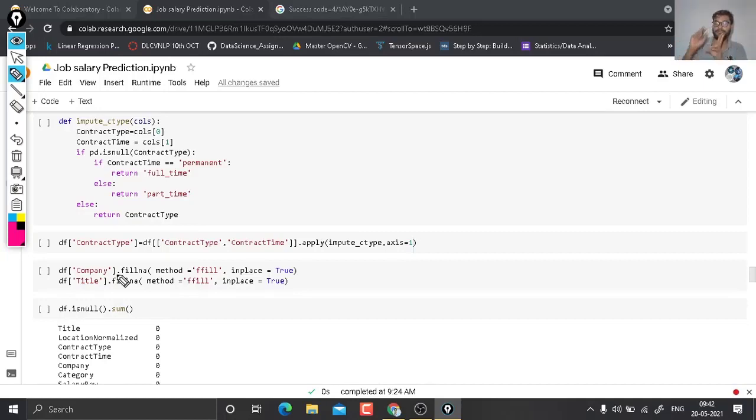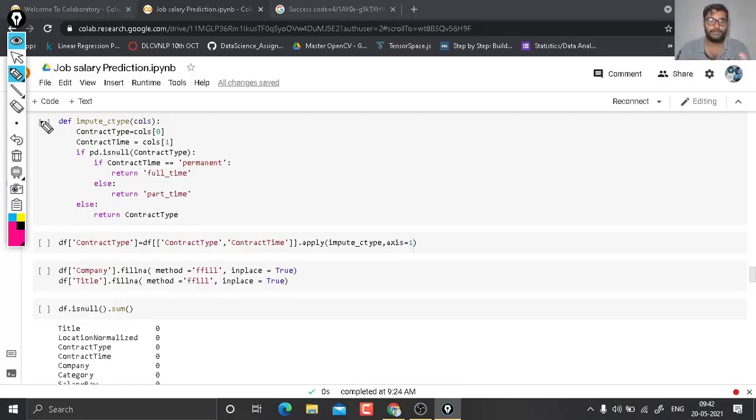So for these two columns, company and title, we are going to fill with the same approach. If any null value is found in title, it will check what the above value was and copy that value into the null value. So in this way we have filled the company detail and title both in our data set.